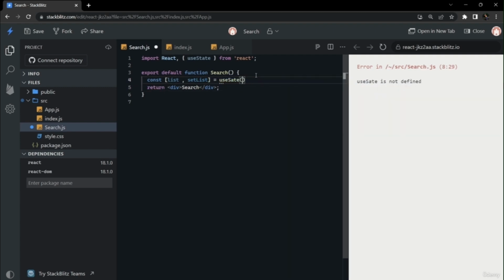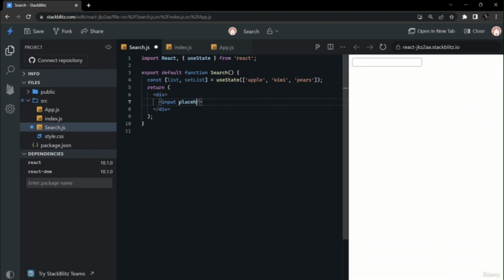So for that we have made a state of list, and for the initial data we will put an array of fruits here, like apple, kiwi and pears. So if we search for apple, then only apple will be displayed, and if we search nothing, all 3 fruits will be displayed. So for that we will make an input tag. The useState spelling is wrong, so we will correct that. In the input tag we will write a placeholder, type to search anything. The placeholder spelling is wrong, so we will correct that. Now it is working fine.